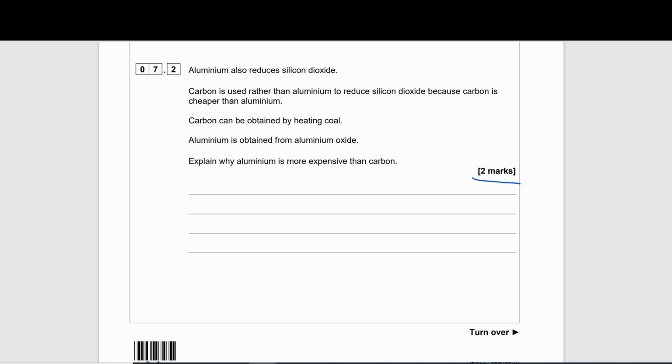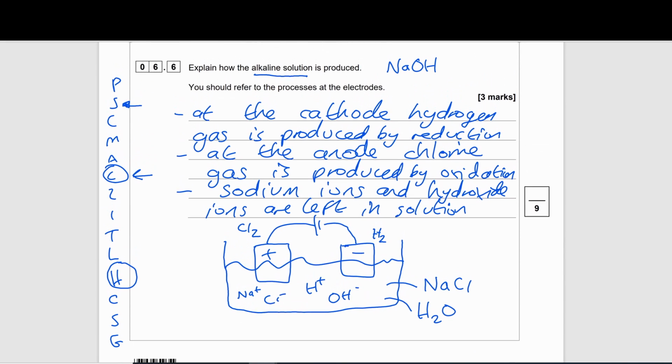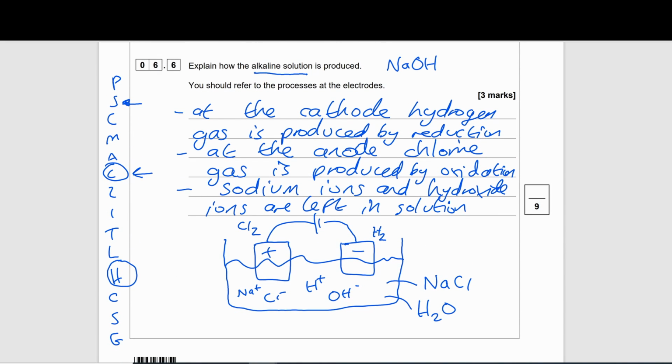So again, our reactivity series can help us. It's told us specifically about carbon, how that can be obtained. It's told us about aluminium, how that can be obtained. So let's go back to the activity series. As I said, the activity series also can help us to identify how certain metals can be obtained.